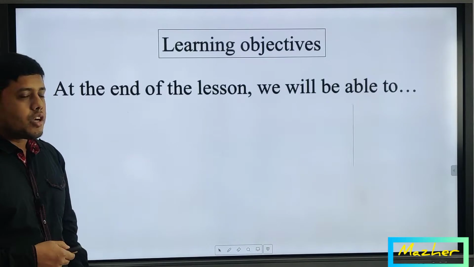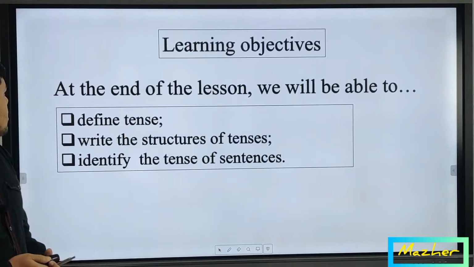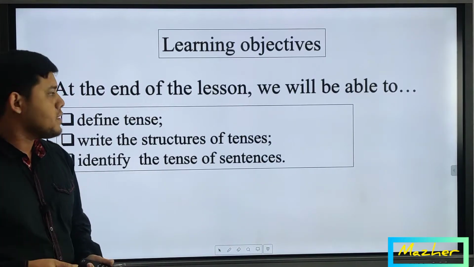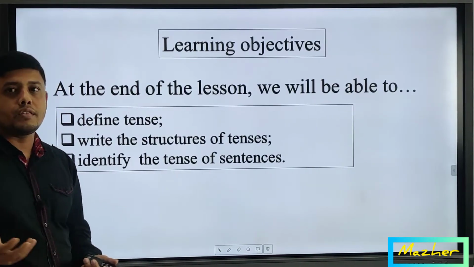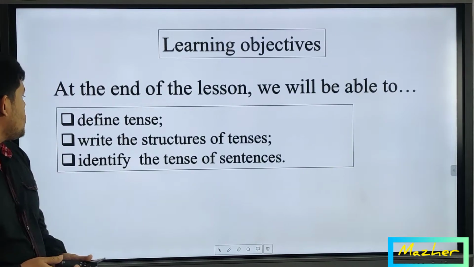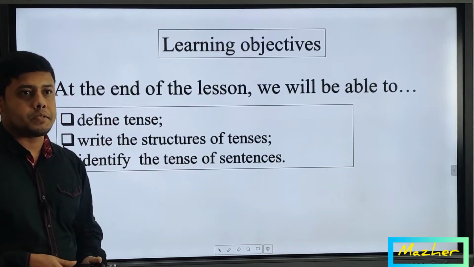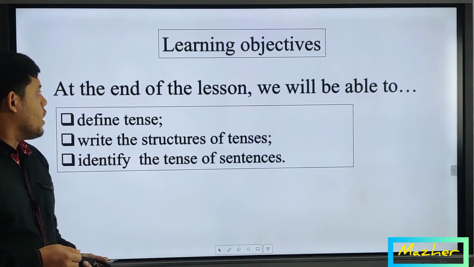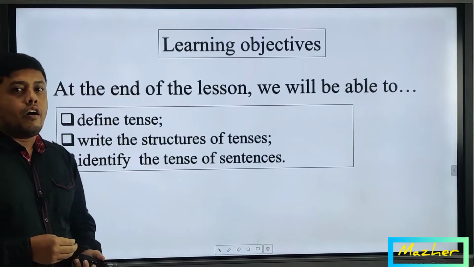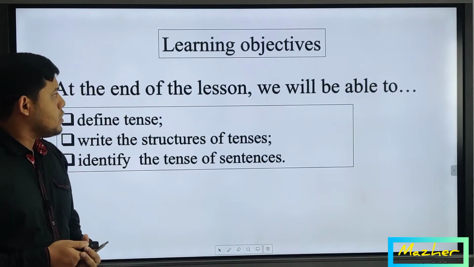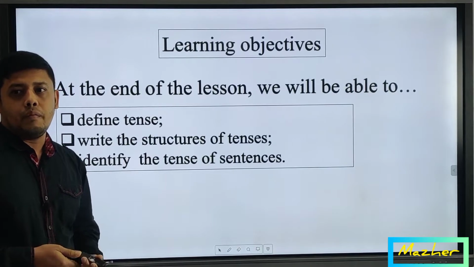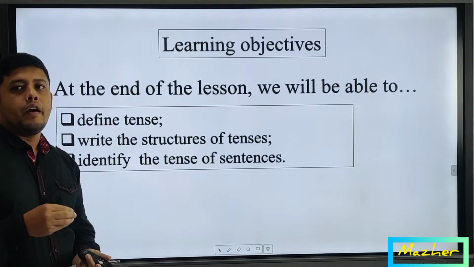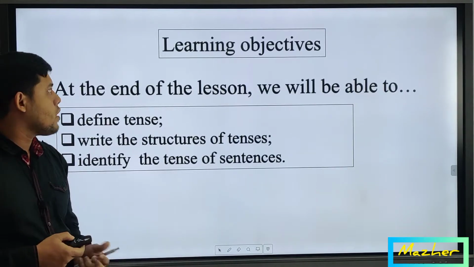After discussing this topic, what will we be able to learn? At first, we will be able to define tenses. We will be able to write down the structures of tenses. We will be able to identify the tense of sentences. That means after finishing this class, we will be able to get overall information on tense. Though this is a brief class on tenses, I have tried my best to clarify tense within a short moment.